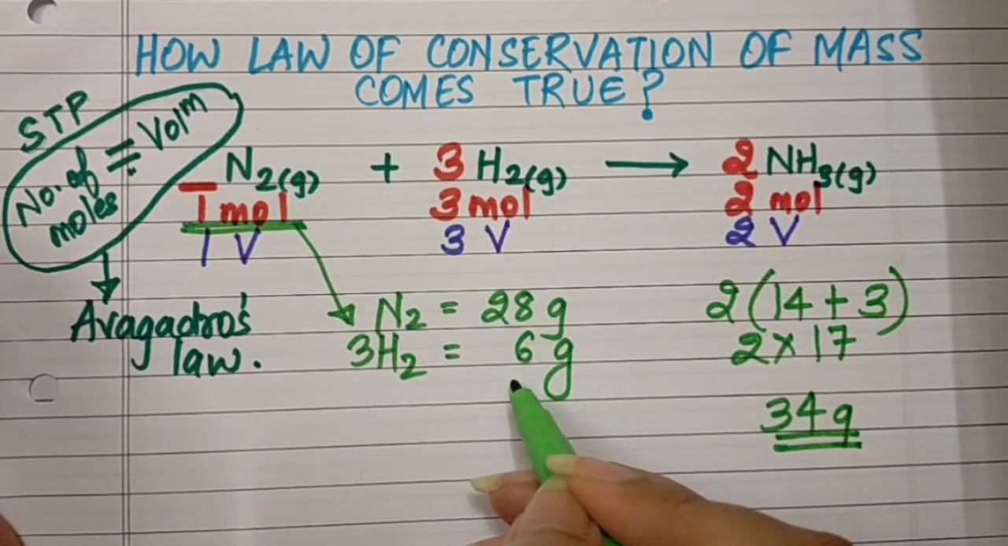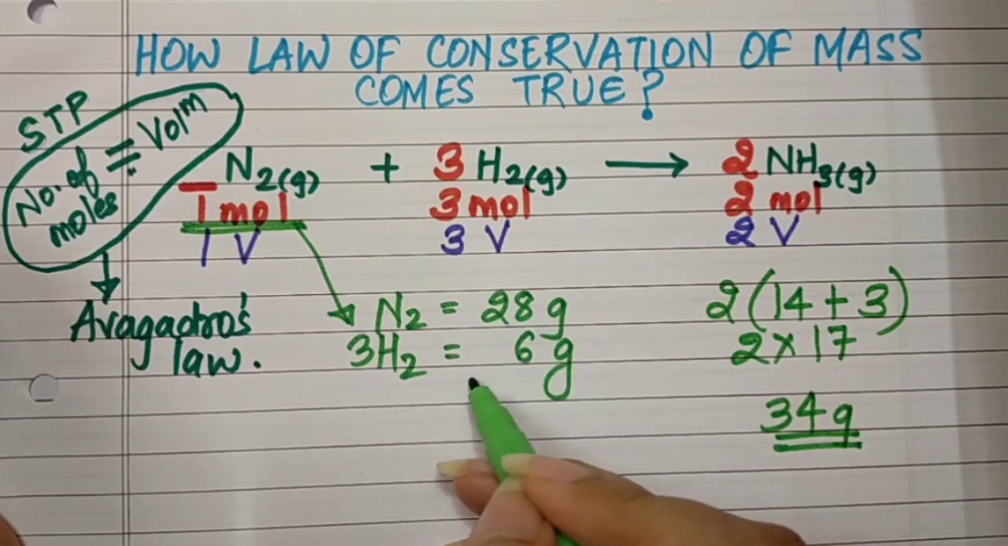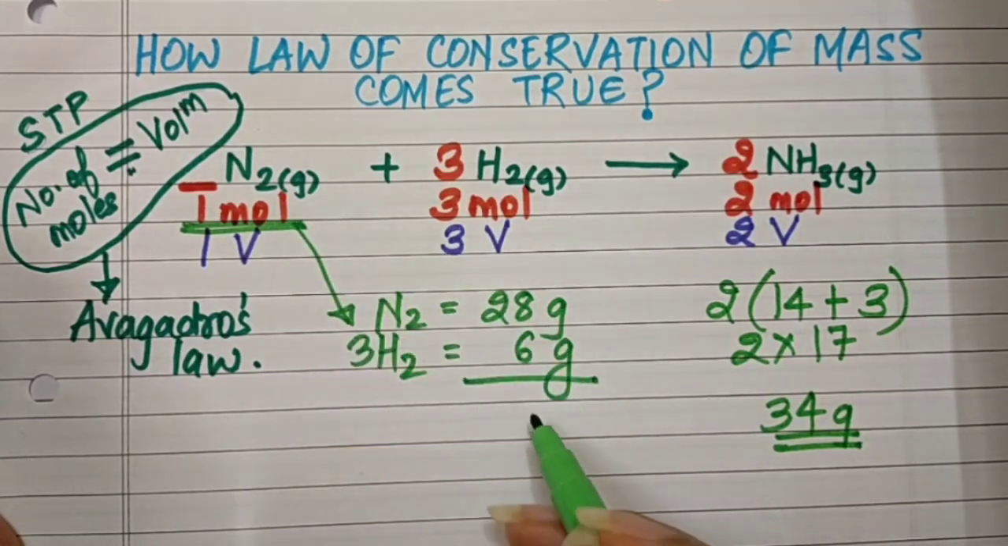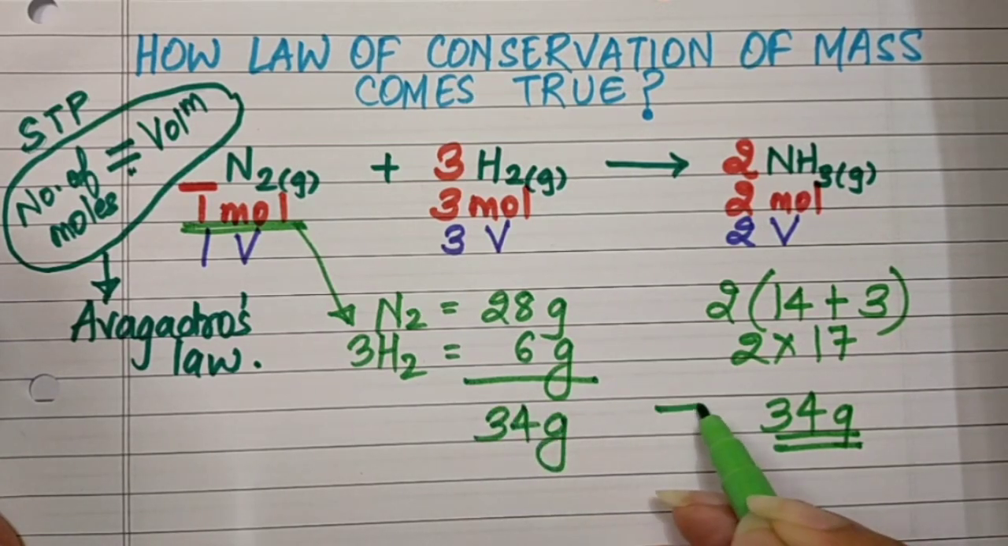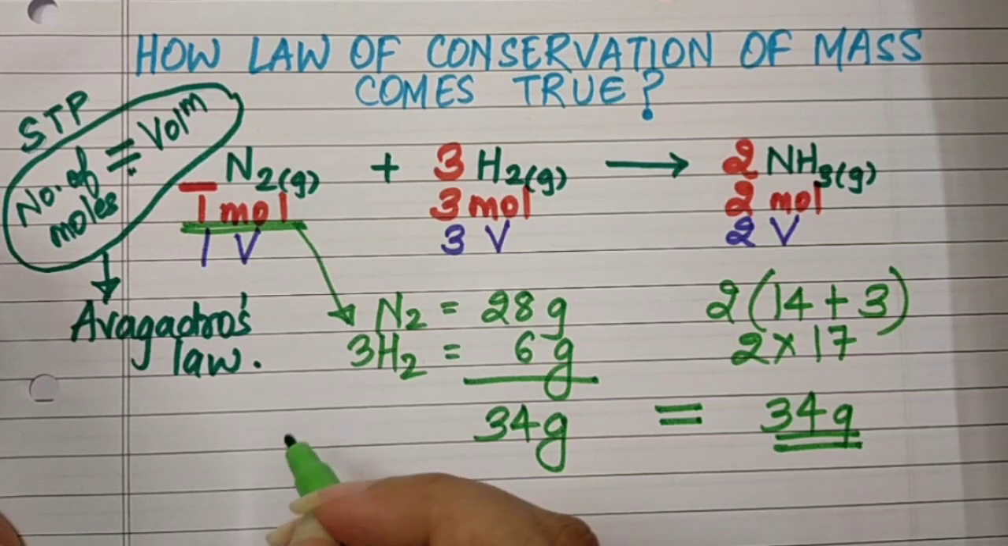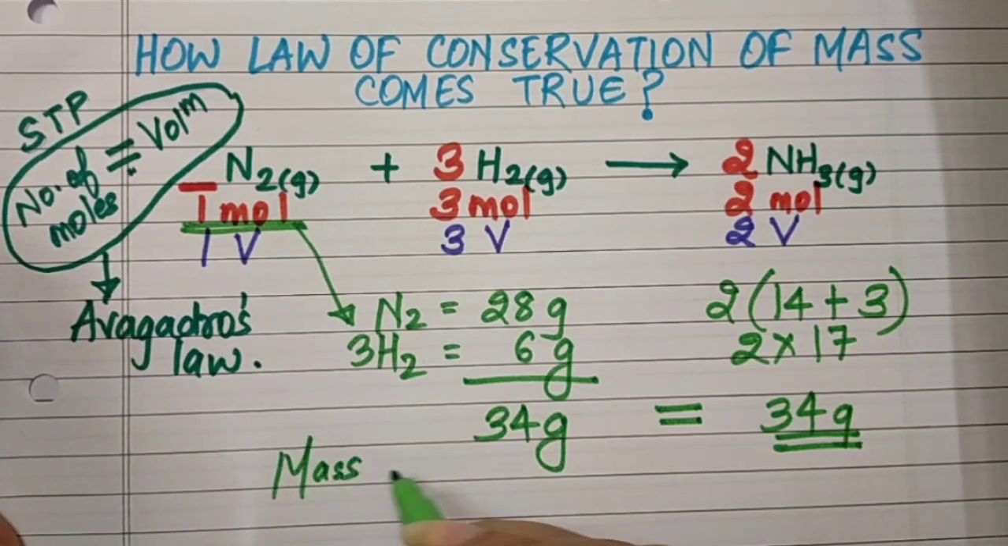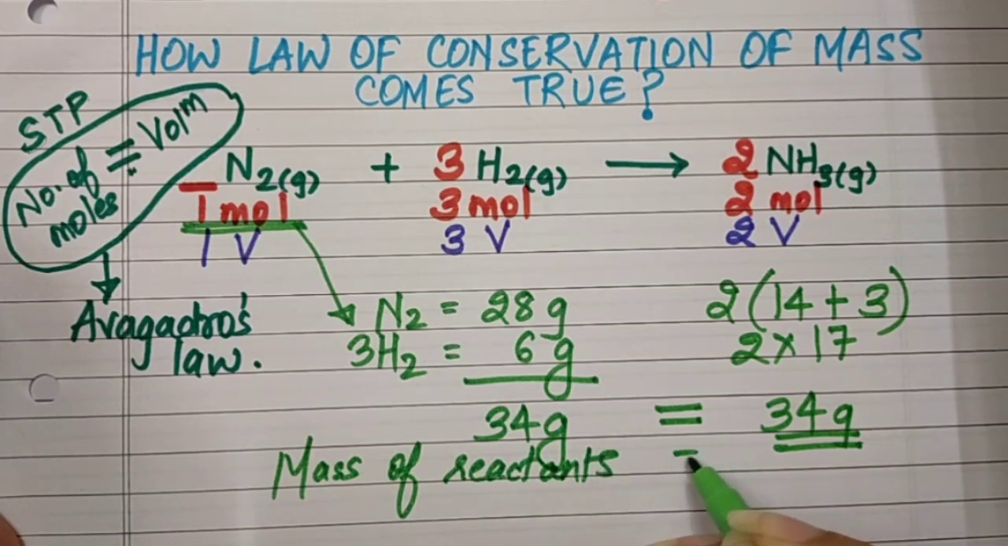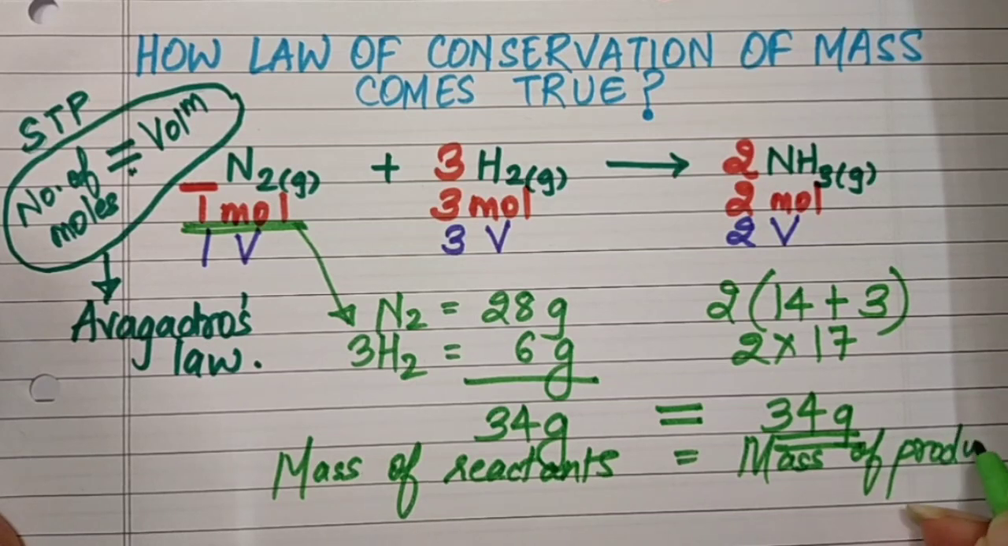Let us check for the reactant side as well. If we add both the reactants, the molar mass also comes out to be 34 grams, and hence we may conclude that the mass of the reactants is equal to the mass of the products, and hence the law of conservation of mass comes true.